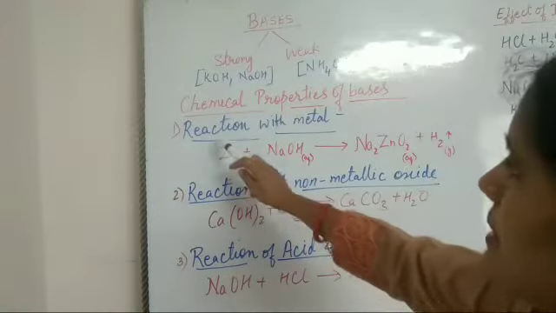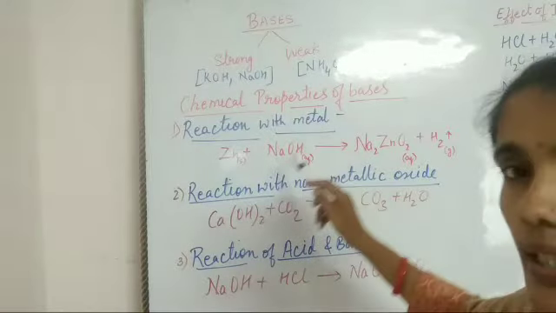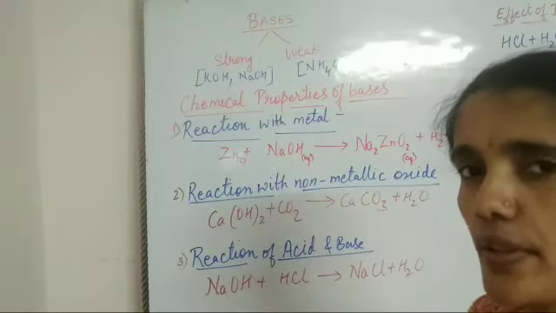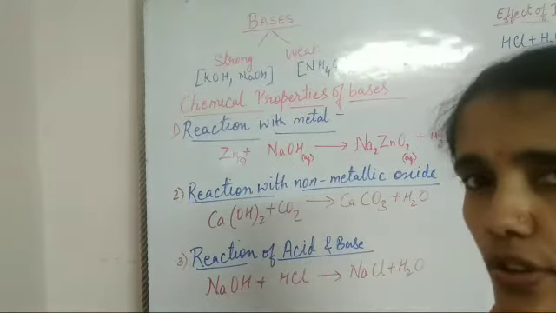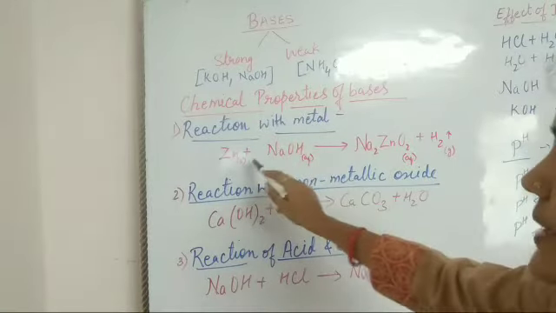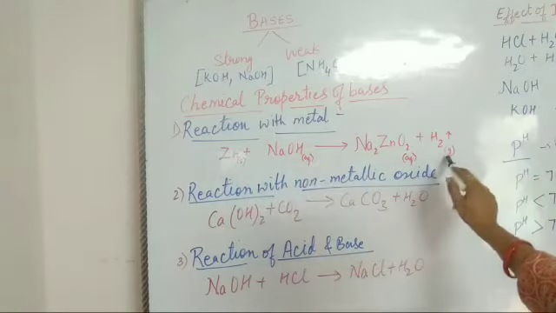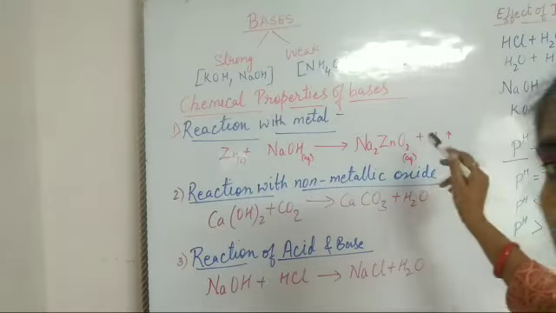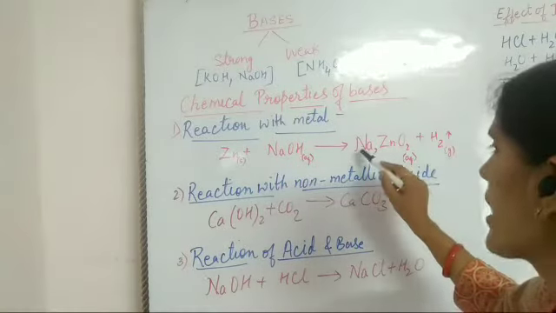Now first is reaction with metal. See, when acid reacts with metal, it releases hydrogen gas. Same here, when bases react with metal, they again release hydrogen gas.